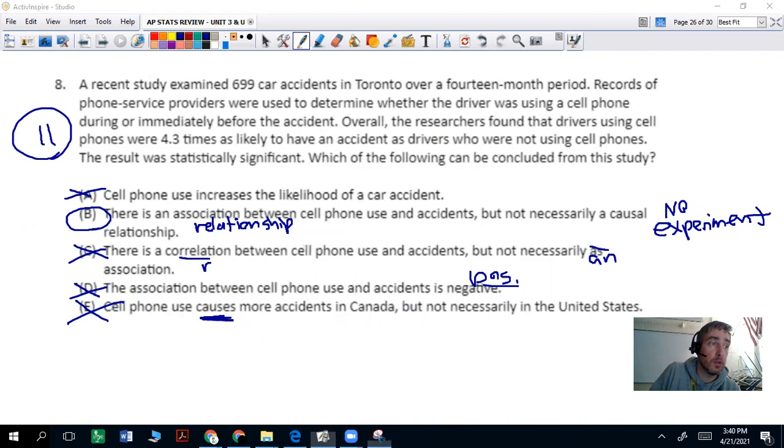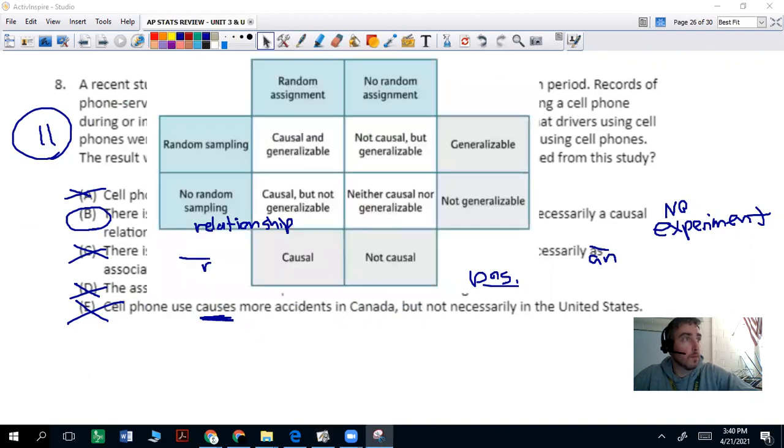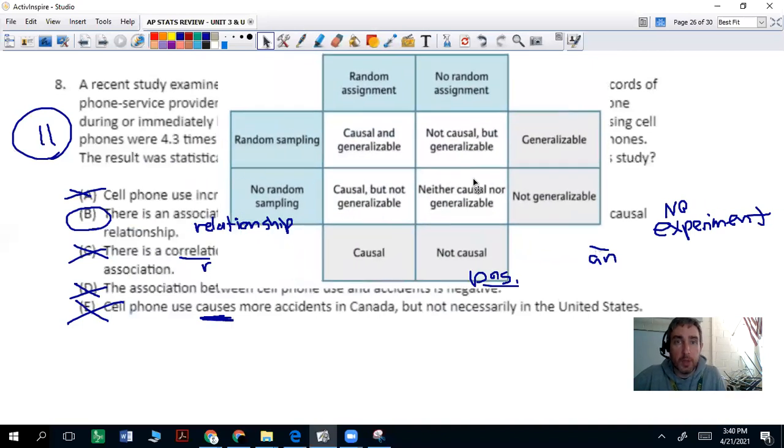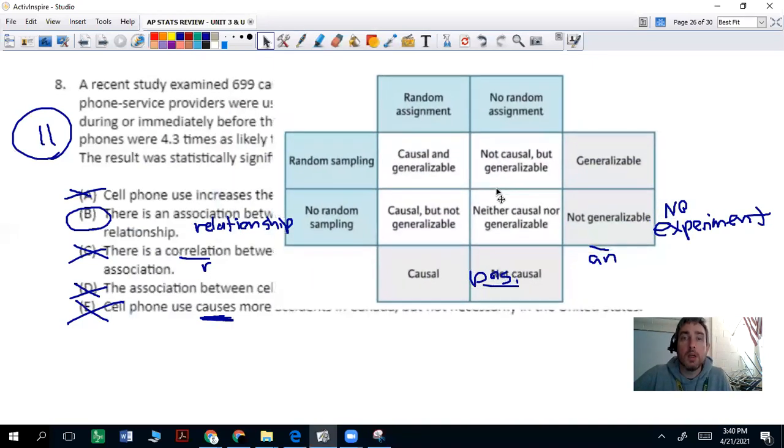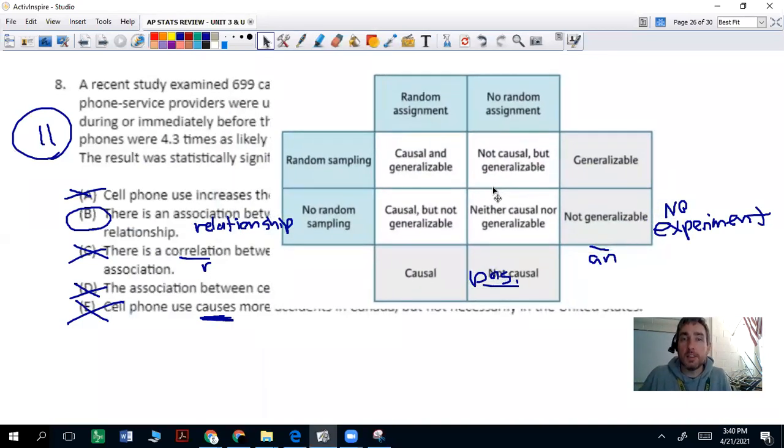I want to refer you to a diagram here to help you remember things. If it's an experiment, where there's random assignment, then you can determine cause and effect.